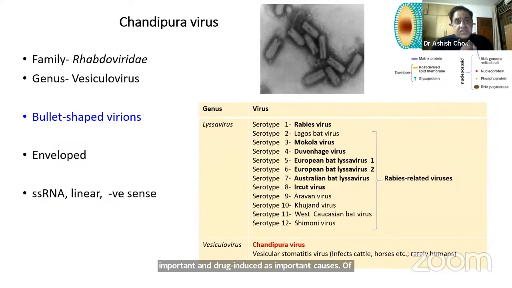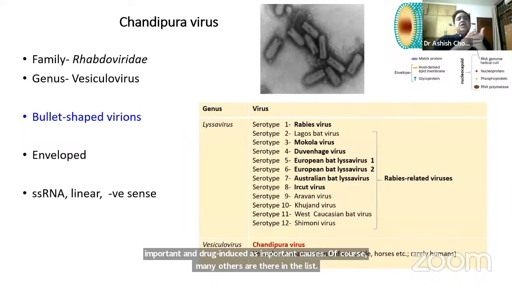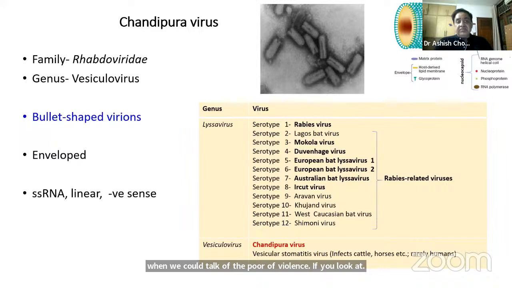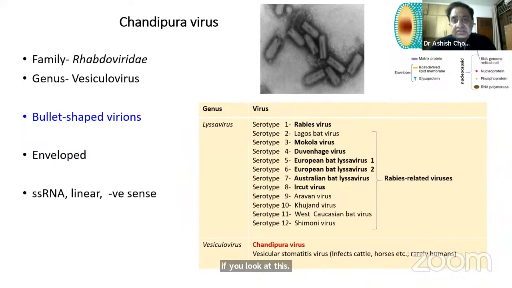And when we talk of the Chandipura virus, it belongs to the Rhabdoviridae family, the same family which has the rabies virus. Now, if you look at this table which I have made especially for the residents, these viruses, rabies and the rabies-related viruses, including the ones in bold: Mokola, Duvenhage, European bat lyssavirus 1, 2, Australian bat lyssavirus, and Irkut virus. All these have caused encephalitis in humans.